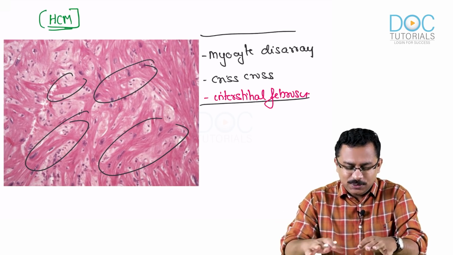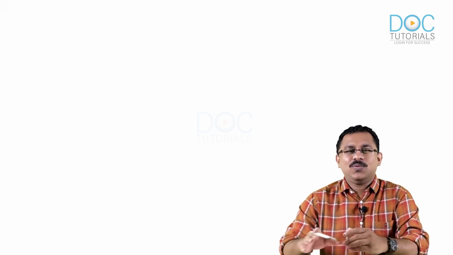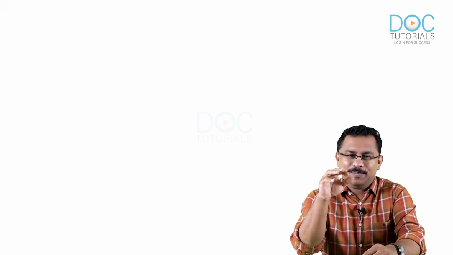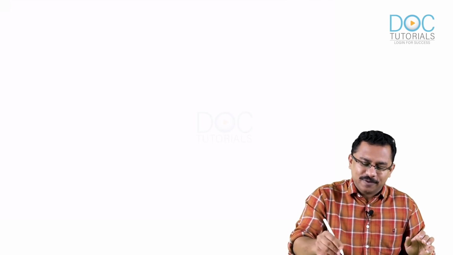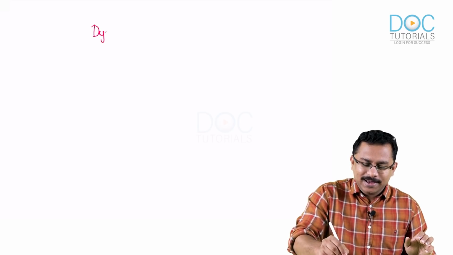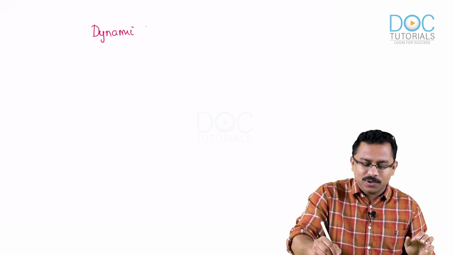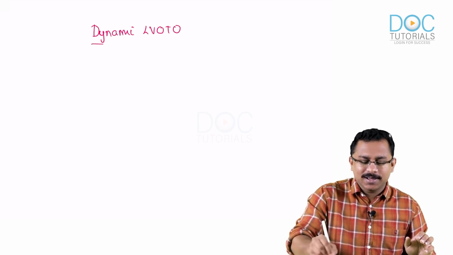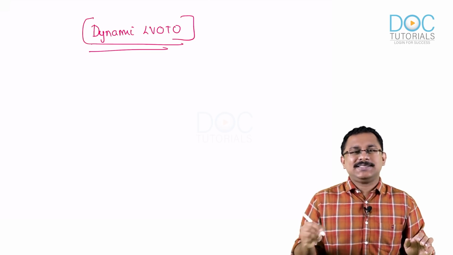Now, having understood in detail why a hypertrophic cardiomyopathy happens and what the hemodynamic impact is, let's go further and understand how a patient clinically presents, and what the examination findings are. So I told you what is going to happen is often because of your dynamic left ventricular outflow tract obstruction. That is what will cause all these manifestations.